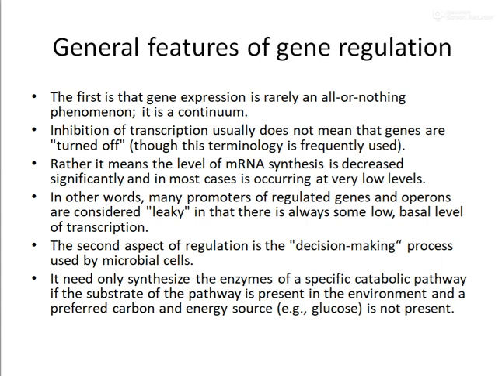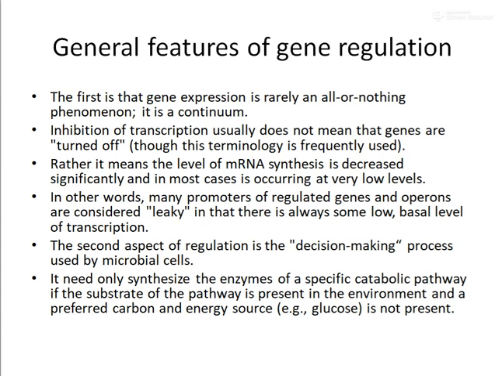Another part that we have to note is the decision making process. The bacteria itself will determine, depending upon its environment, whether it should switch on a particular gene or switch it off.